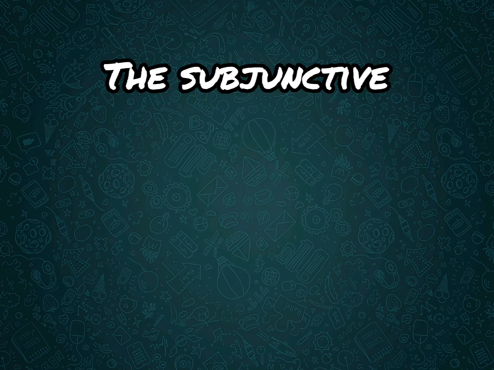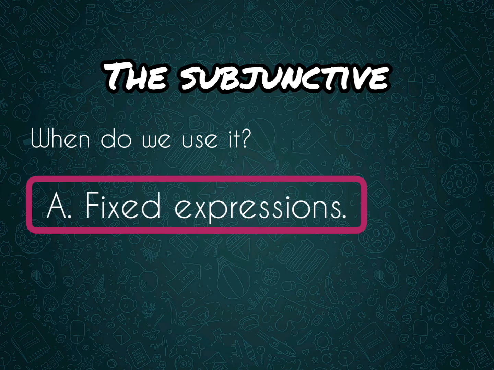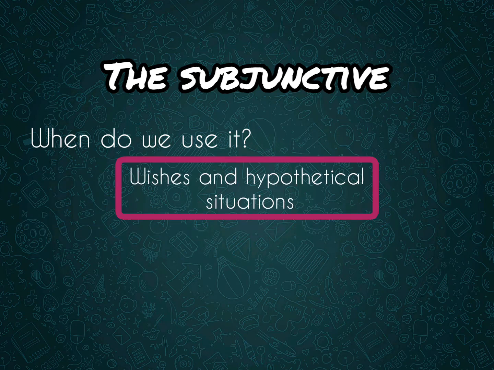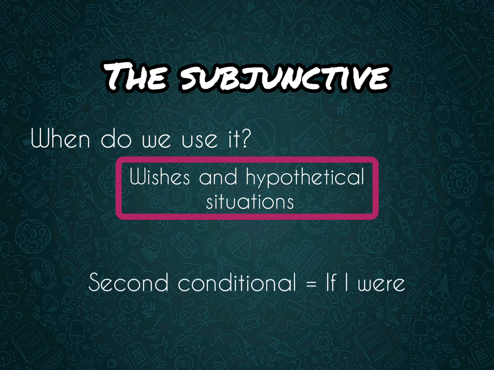Number 4. When do we use it? To make this less stressing for you, we will move from the easiest to the most difficult part. A. Fixed expressions, such as the ones that we have seen in the introduction of this video. B. Wishes and hypothetical situations. In fact, we have always been using the subjunctive. It is in the second conditional when we use the construction if I were.